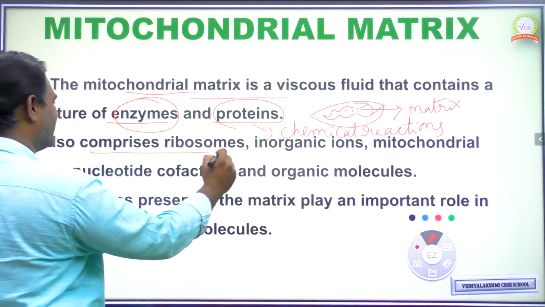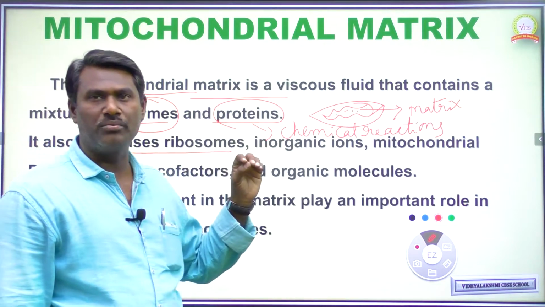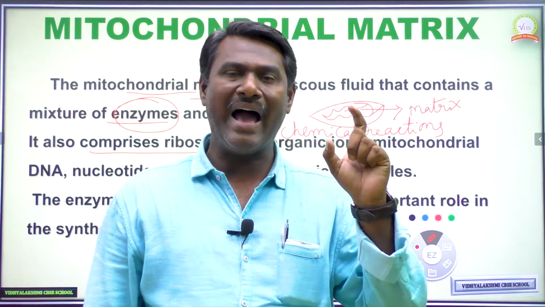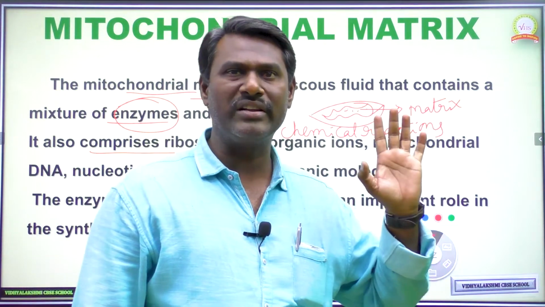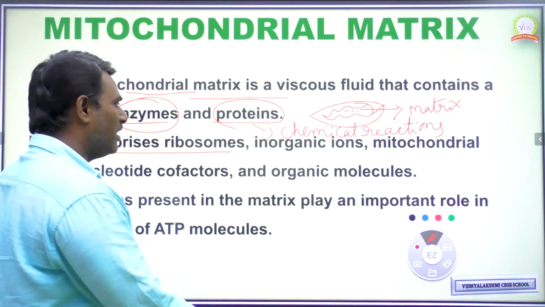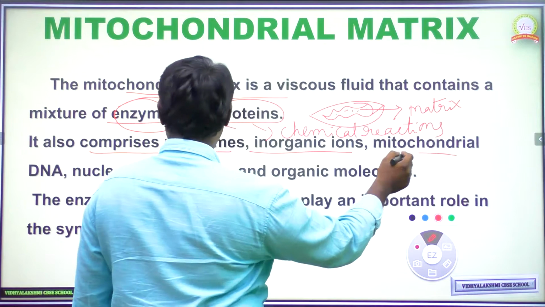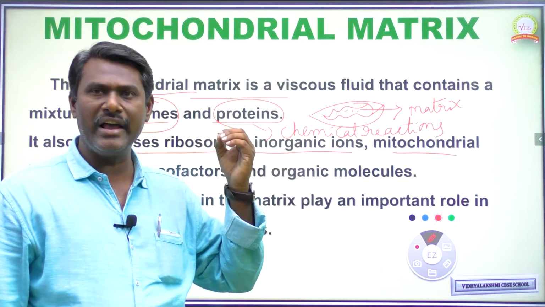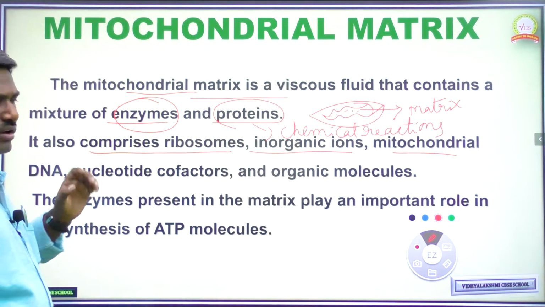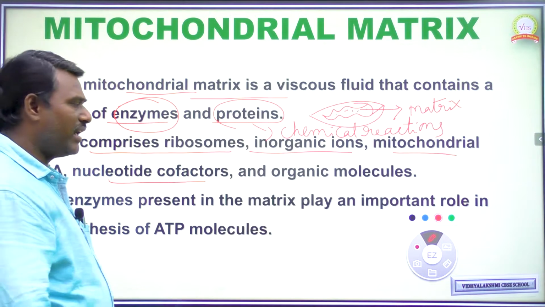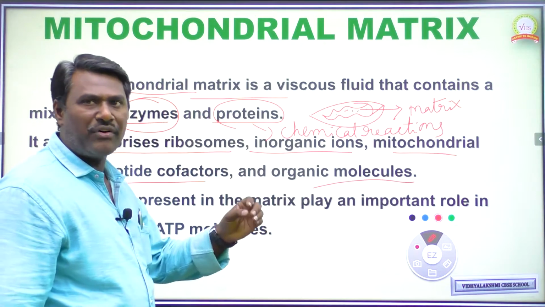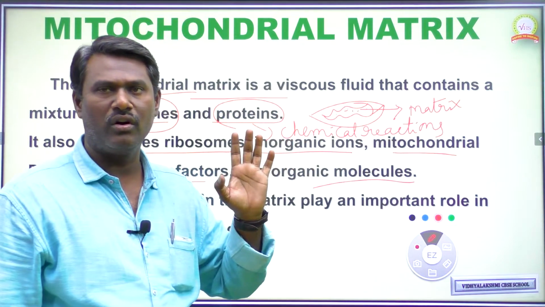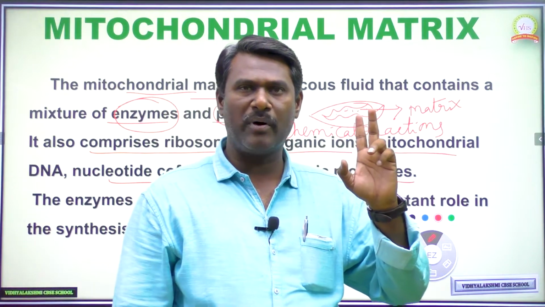Next, it also consists of ribosomes. As you know, ribosomes are cell organelles involved in protein synthesis, the manufacturing of proteins. It also contains amino acids, inorganic ions, and mitochondrial DNA, the genetic material, along with nucleic acids like DNA and RNA and organic molecules. For the manufacturing of all these components, the mitochondrial matrix plays an important role. Okay, so for mitochondrial cristae, you have to remember the two important functions.